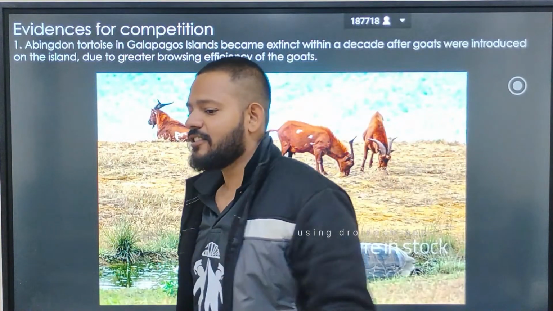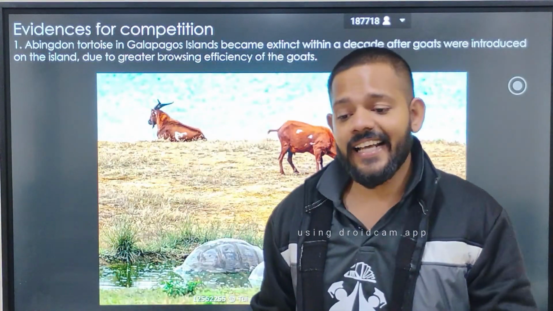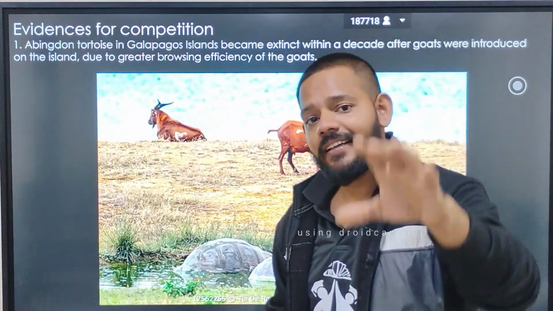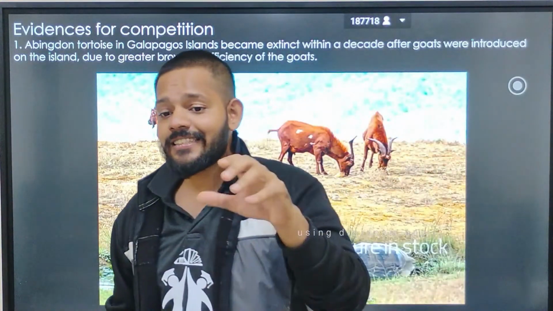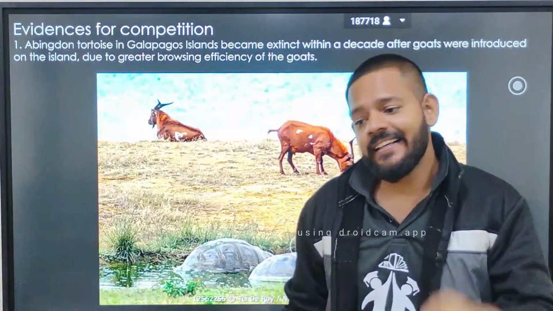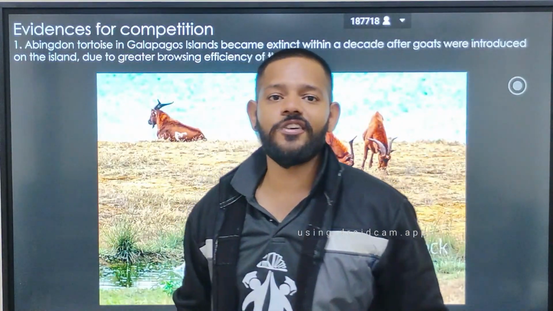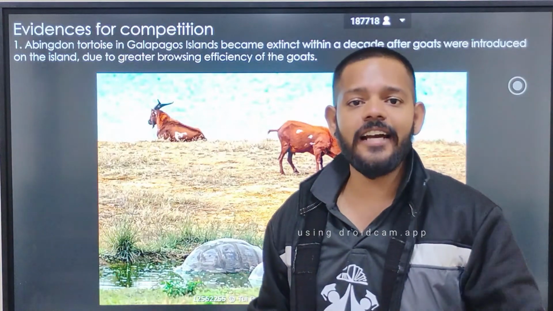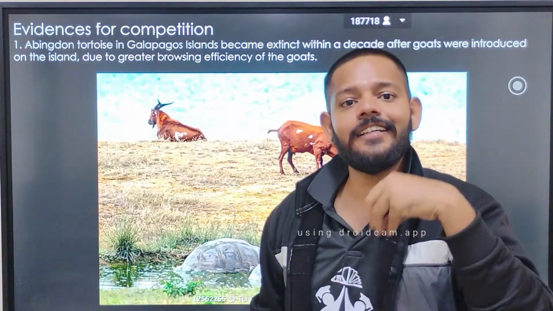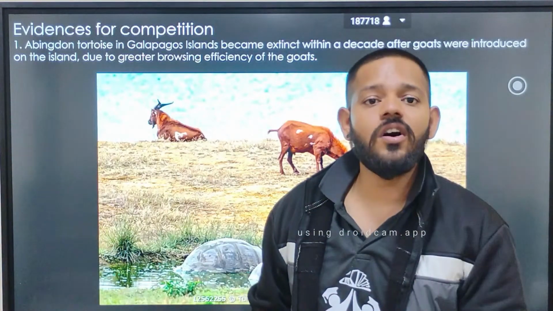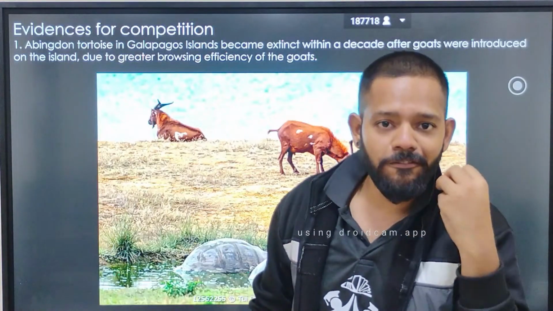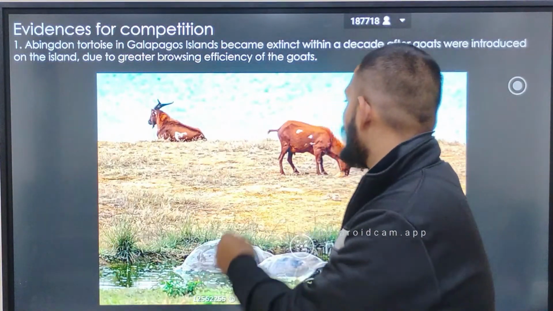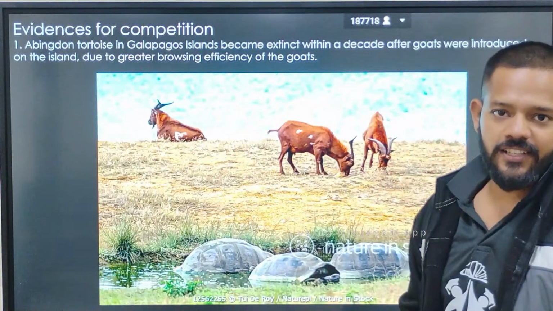Due to this high grazing capacity, they eat all the grass of Galapagos Island. So the tortoise does not have that much grass to eat, and it will die because of less resources, less food, and become extinct from that island because of the overgrazing capacity of the goat.